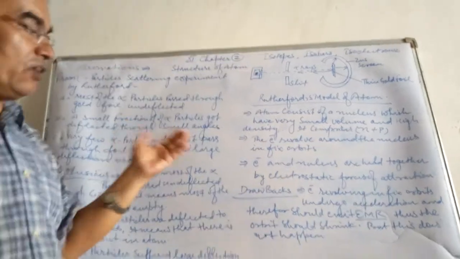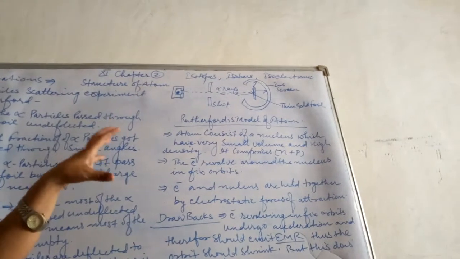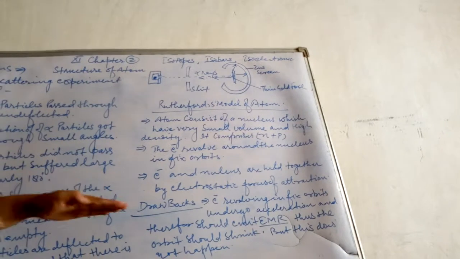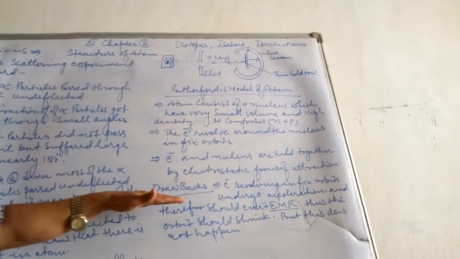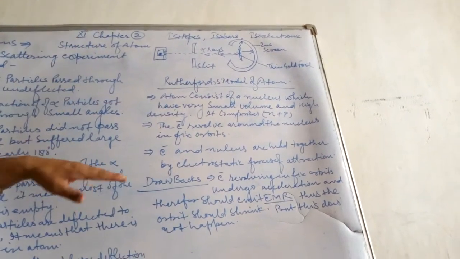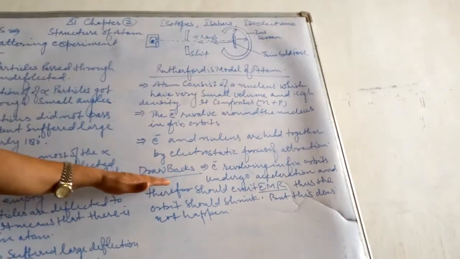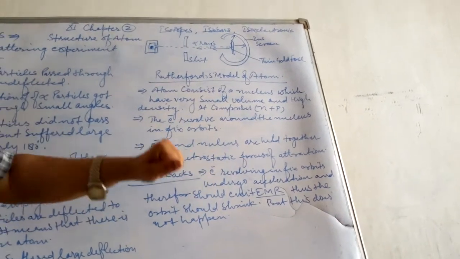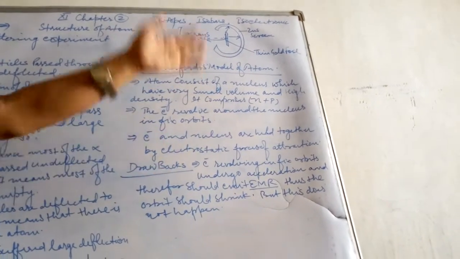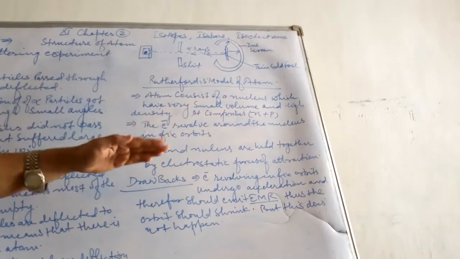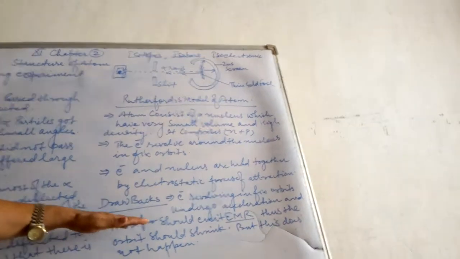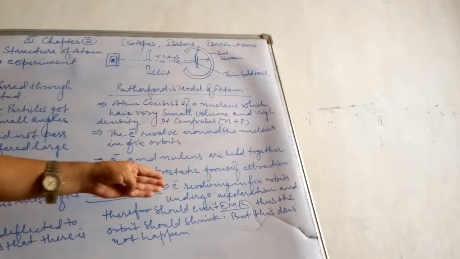But there was a drawback. What was the drawback in this model? Though this was somewhat more appropriate than the model of Thomson, there was a drawback which was afterward removed by Bohr. We will study that afterward. Drawbacks means electron revolving in fixed orbits undergoes acceleration. When an electron revolves in a fixed orbit, what happens? The electron undergoes acceleration, and therefore it should emit electromagnetic radiation.